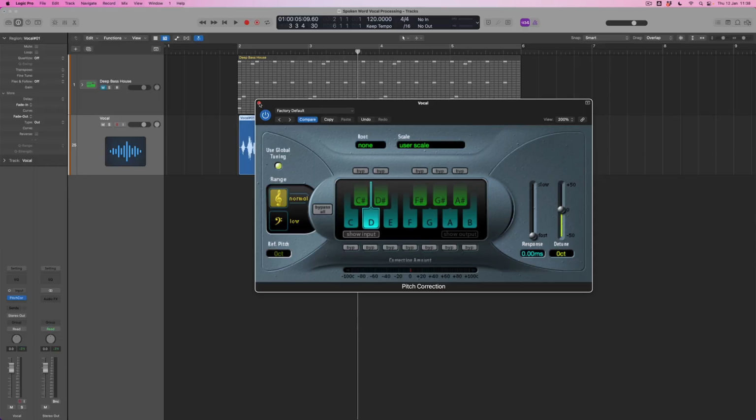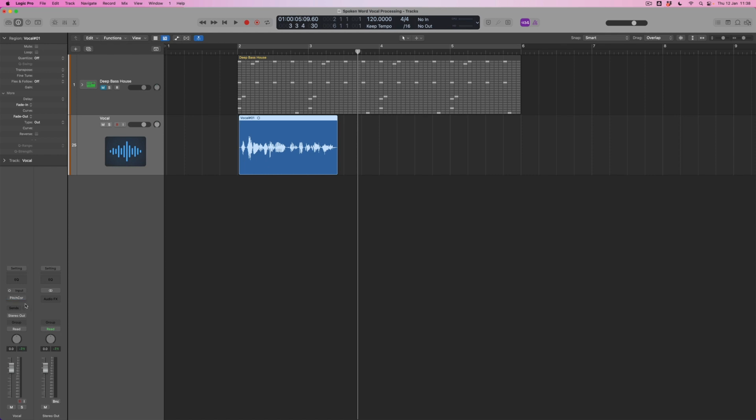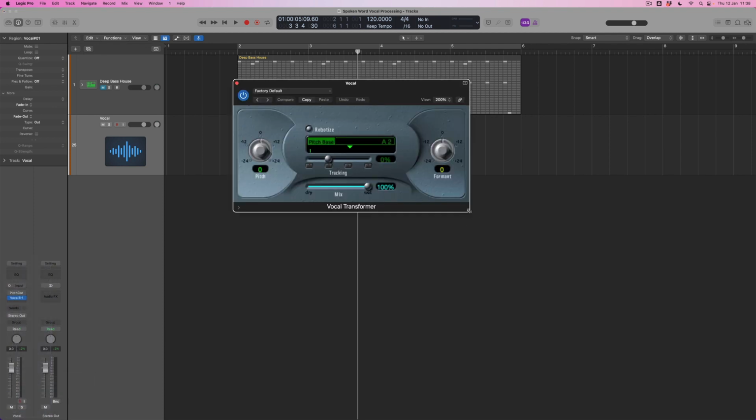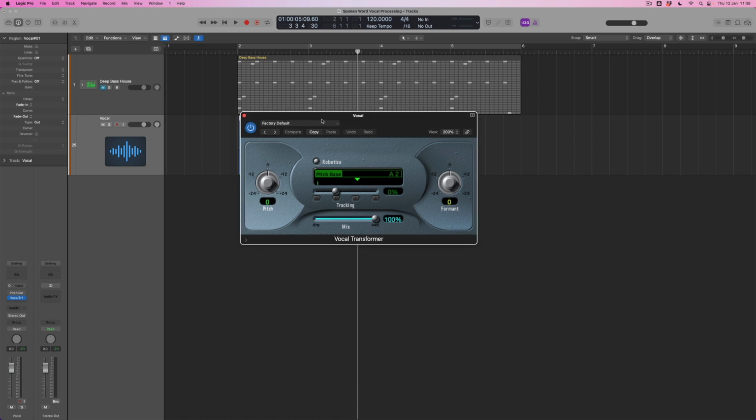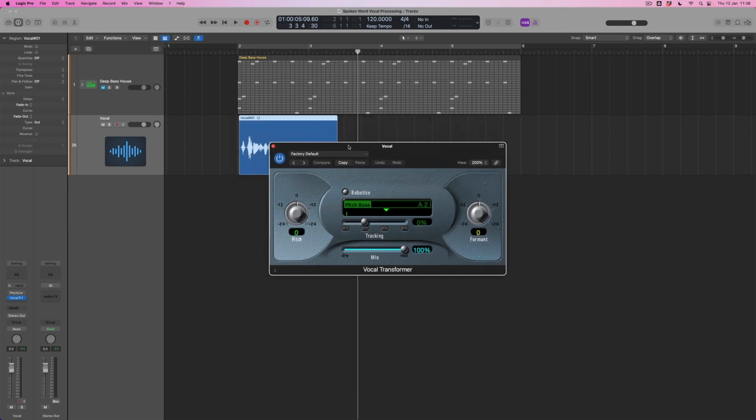Okay, so let's just leave that for a moment. I'm going to bypass that plugin and come down to the pitch folder again. This time I'm going to come to Vocal Transformer. Now this is a different plugin. Let's make this a little bit larger. Okay, that's at maximum size. So let's have a look at what this plugin can do.